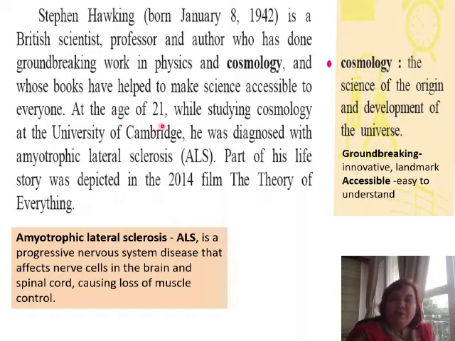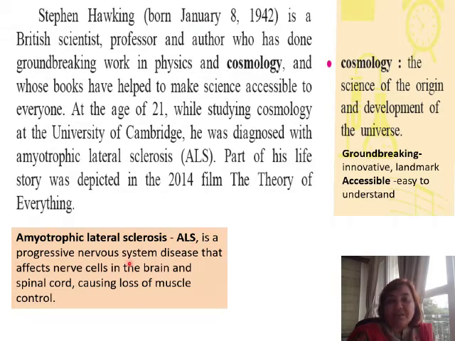At the age of 21, while studying cosmology at the University of Cambridge, he was diagnosed with amyotrophic lateral sclerosis. The short form is ALS. So, at a very young age of 21, he was diagnosed with this disease. So, what is amyotrophic lateral sclerosis?